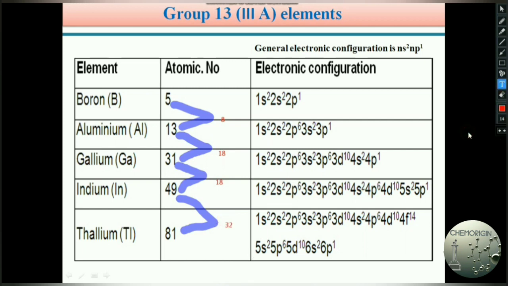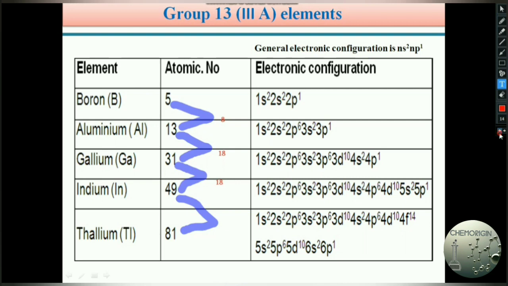So in this manner, from boron to aluminium, aluminium to gallium, gallium to indium, and indium to thallium, you just need to be familiar with the atomic number of boron, 5, and you can easily and correctly write the other elements' atomic numbers. No need to memorize them by heart. Don't worry. From the first element to the second, add 8, from second to third 18, third to fourth 18, and fourth to fifth 32.